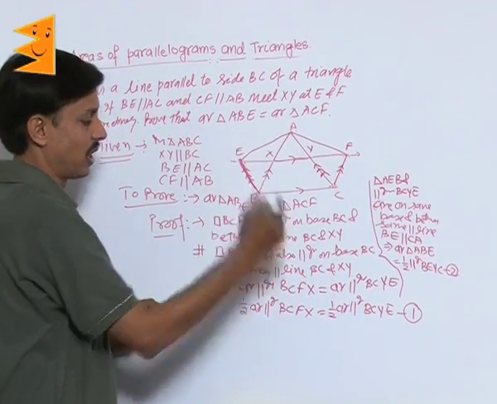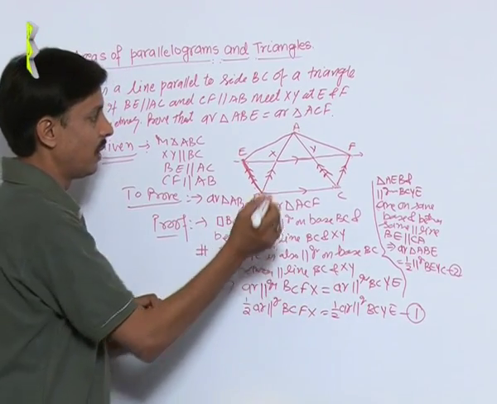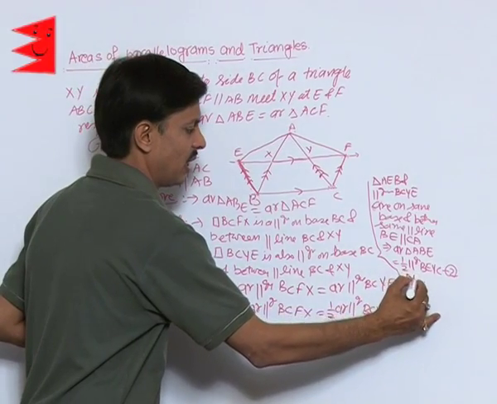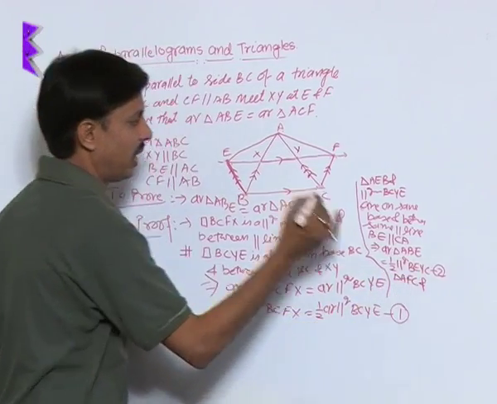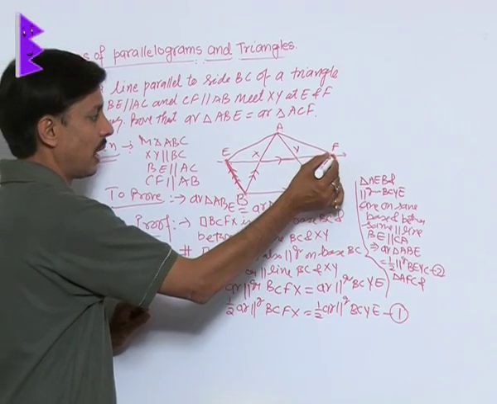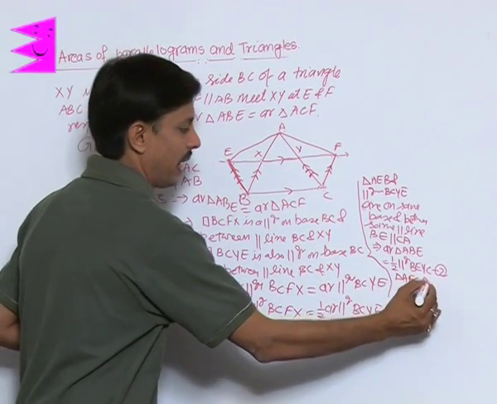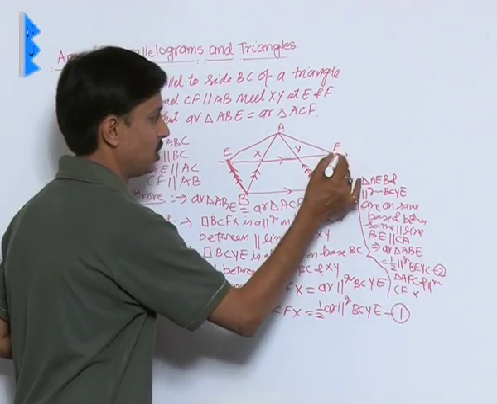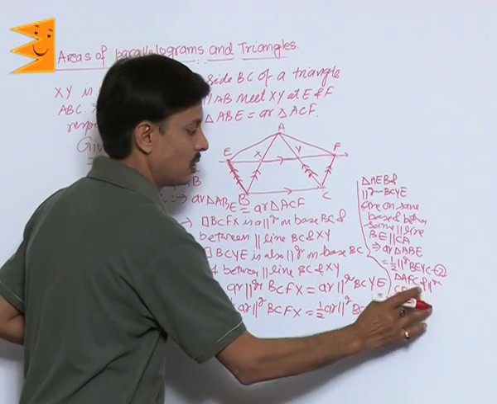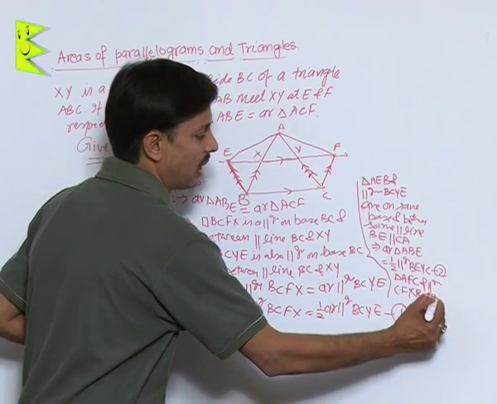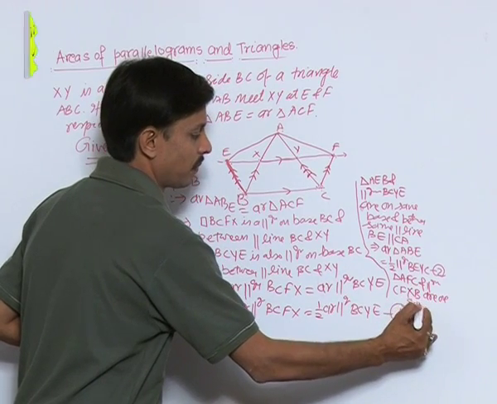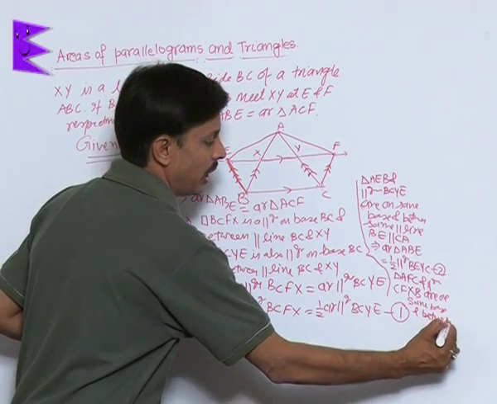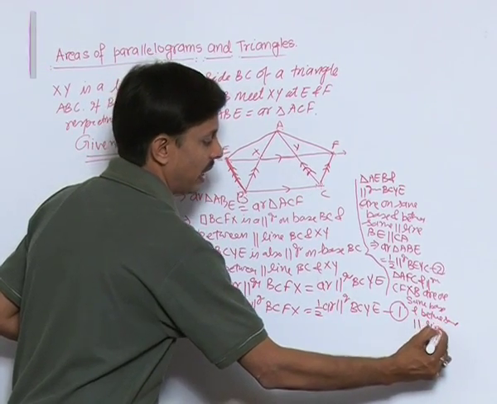For the next triangle, I can write triangle AFC. Triangle AFC and parallelogram CFXB are on the same base and between the same parallel lines.